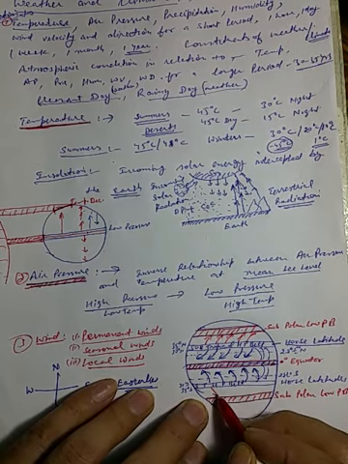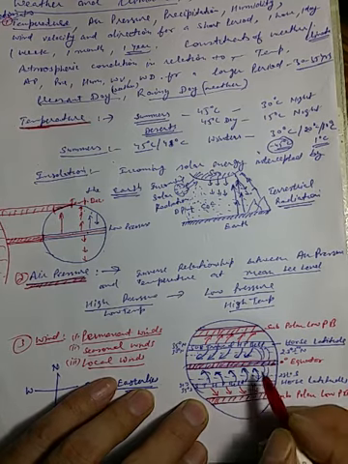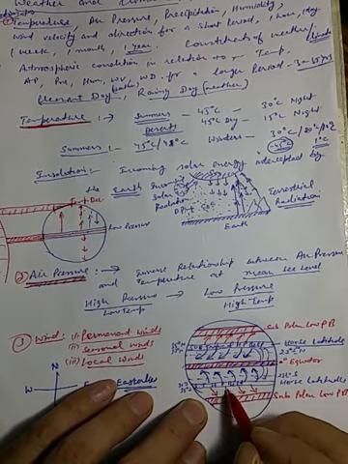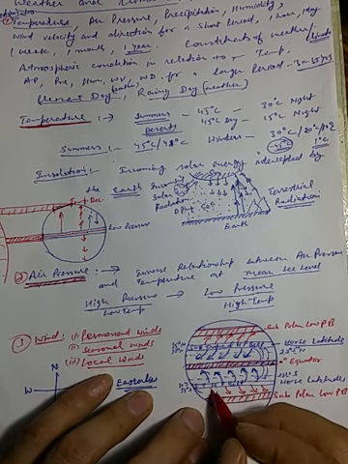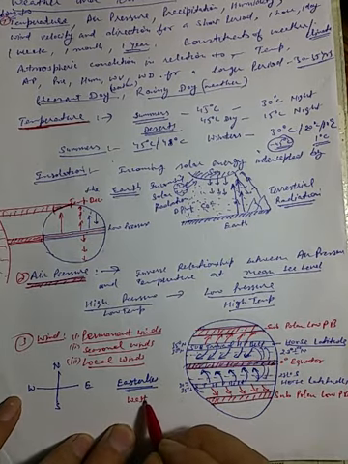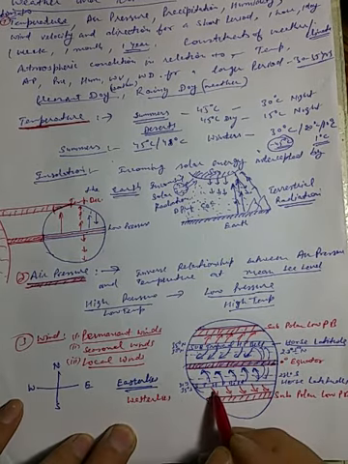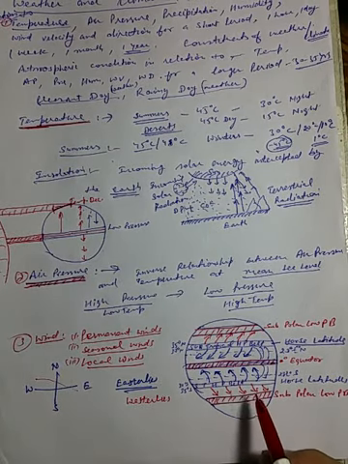So from this subtropical high pressure belt to subpolar low pressure belt, the wind will move from here to here. These are called westerlies, because the wind is moving from west to east. Okay, these are called westerlies.